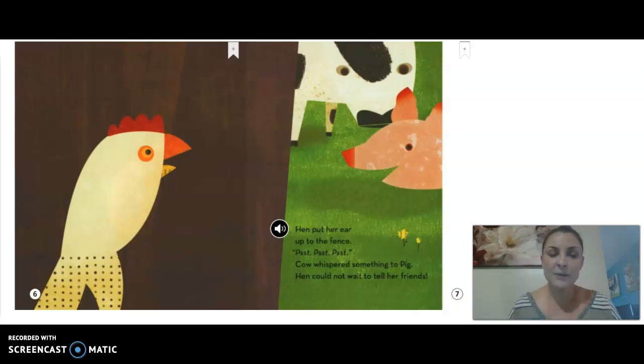Okay, so we have some cause and effect going on here. Why did Hen put her ear up to the fence? Yeah, because we read on the last page that she loves gossip. So because she loves gossip, that effect is that she's putting her ear up to the fence. She wants to hear what they're saying.